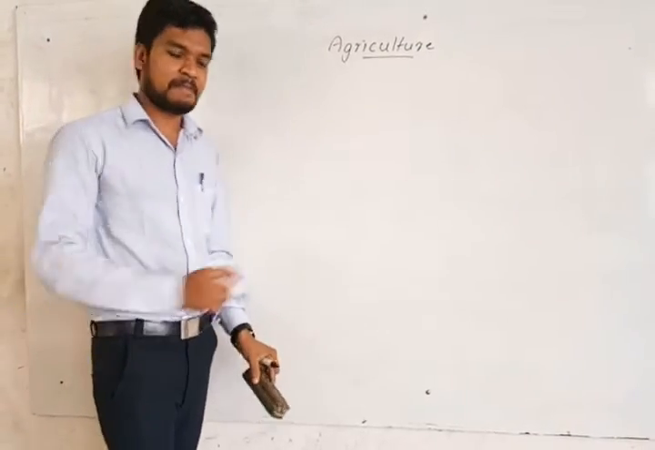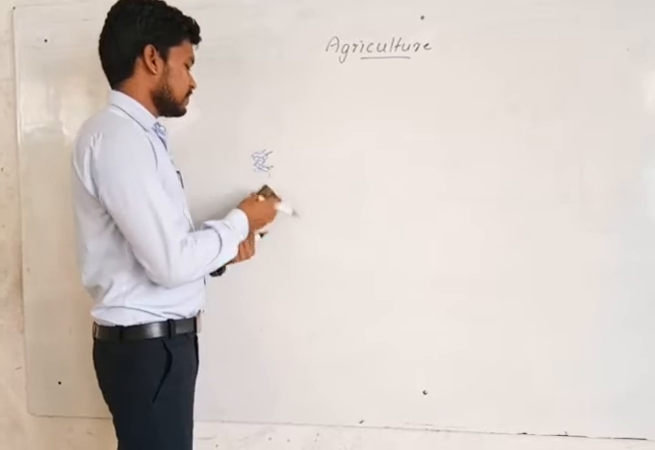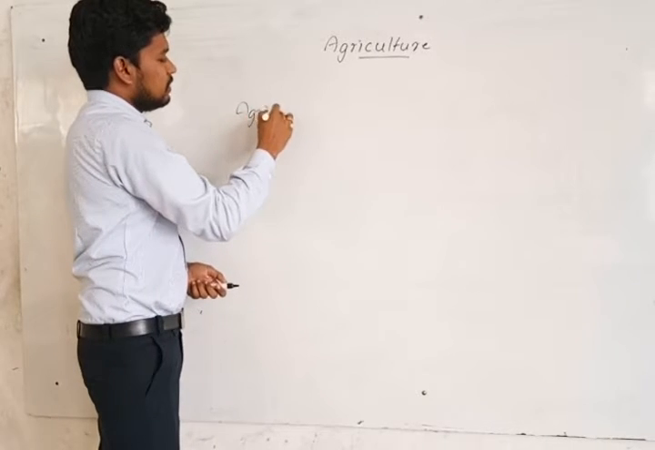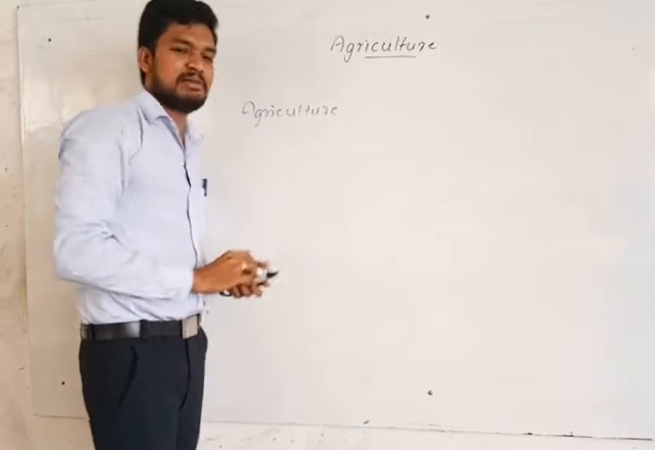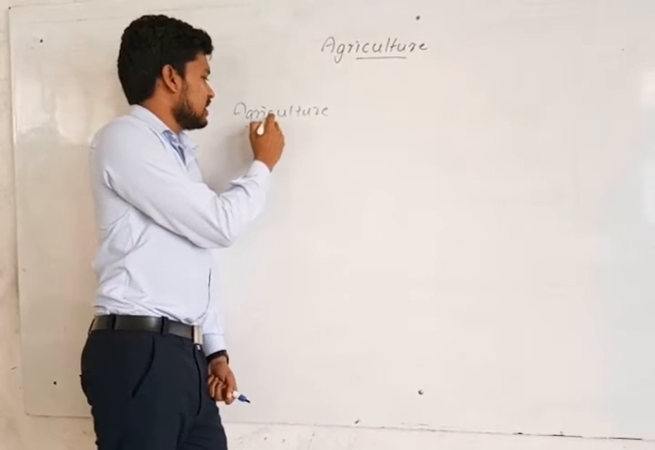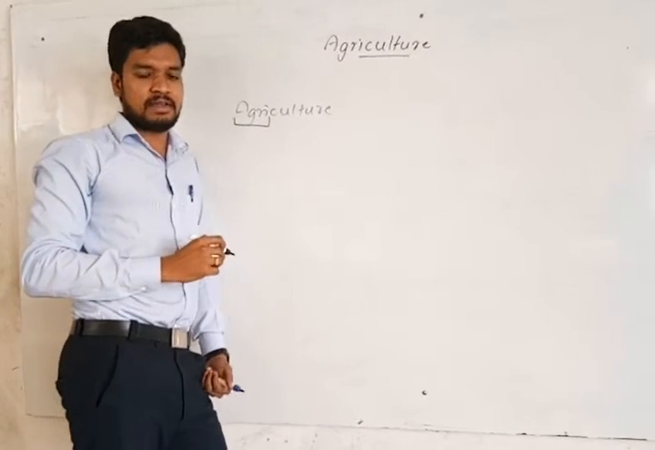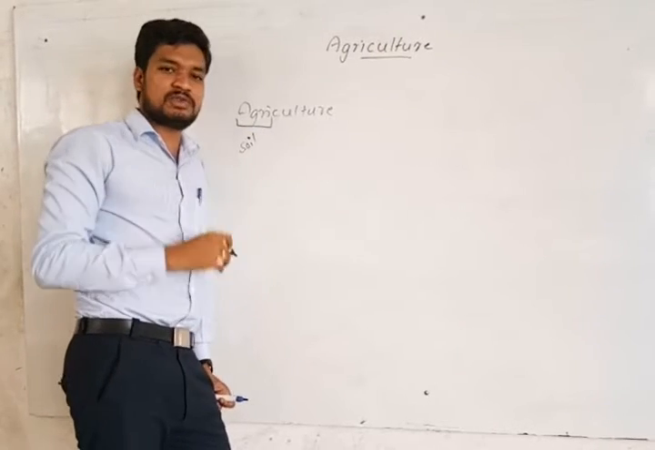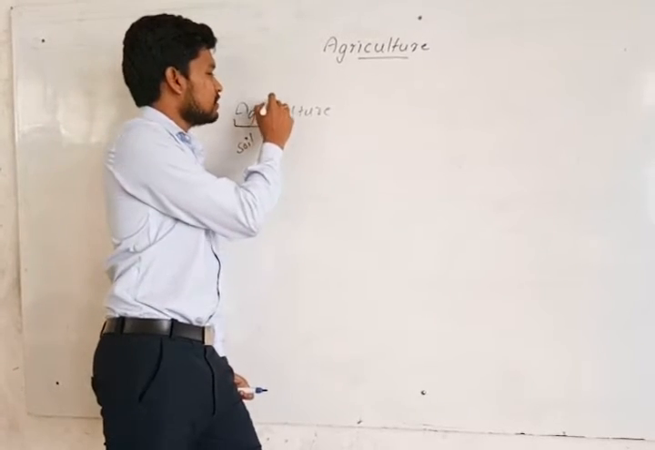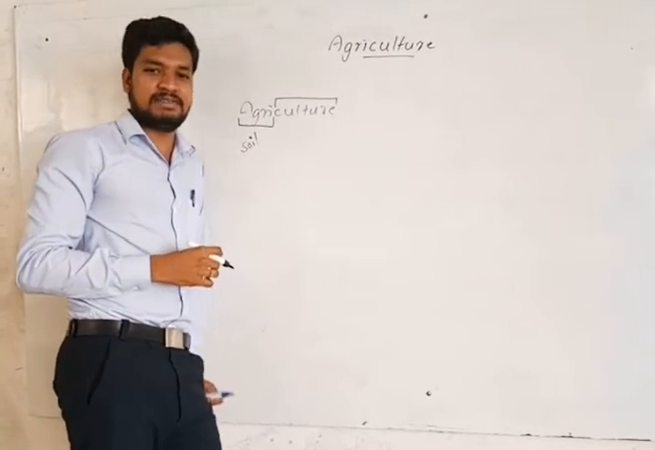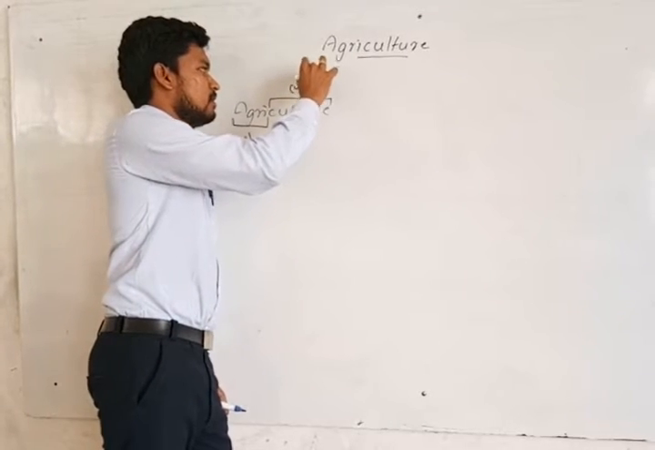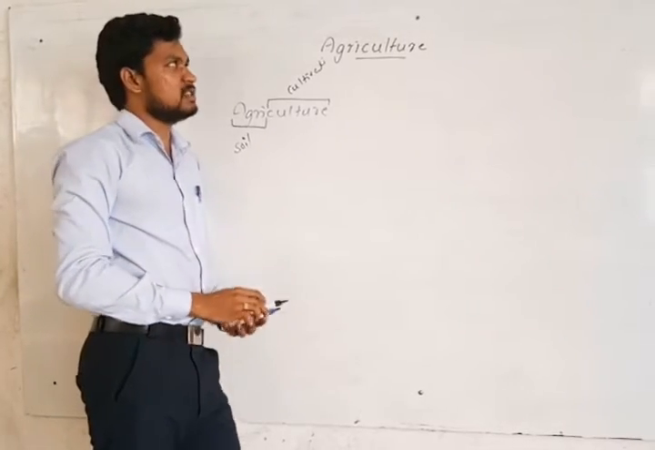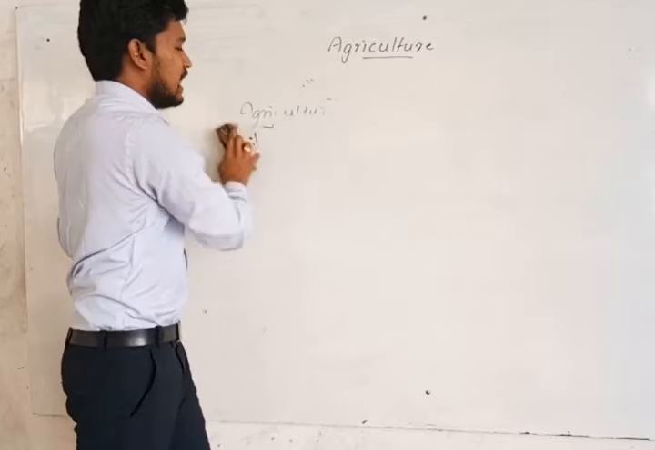What is agriculture? The word itself has a meaning in it. This agri is not an English word, it's a Latin word. Agri is nothing but the soil. Agri refers to the soil. Culture is nothing but cultivation. That means the cultivation of soil is called agriculture. It's very simple. This agriculture word is derived from the Latin word.